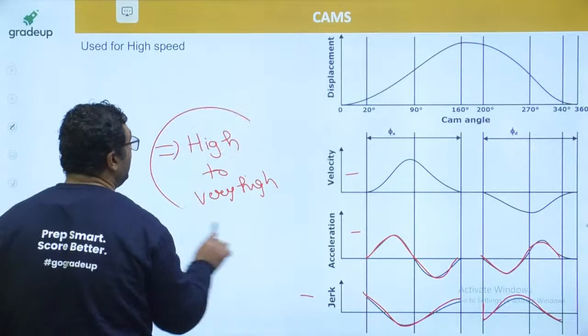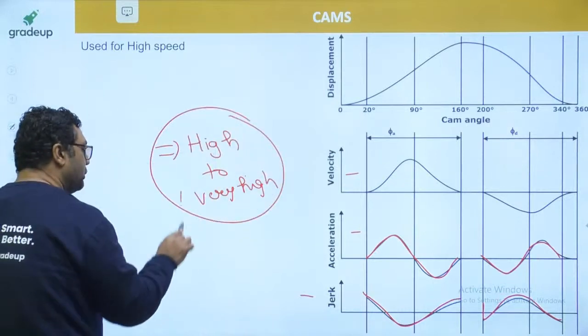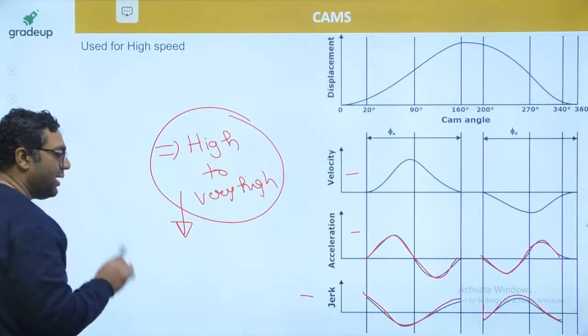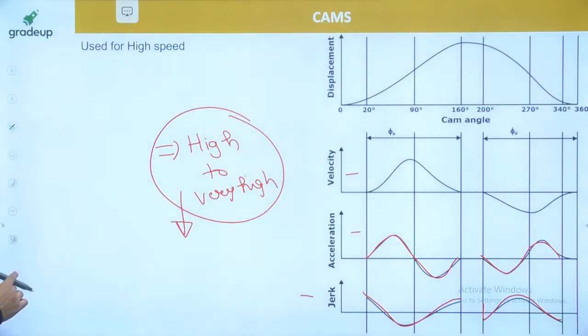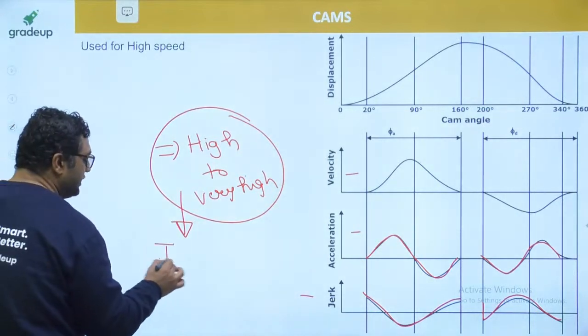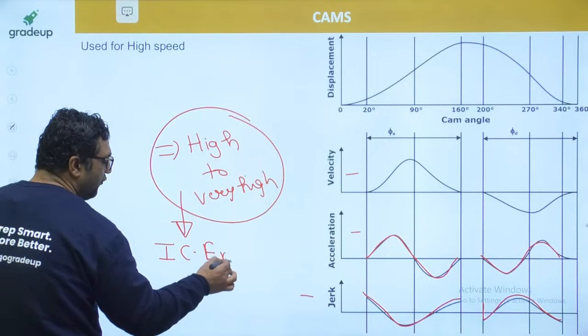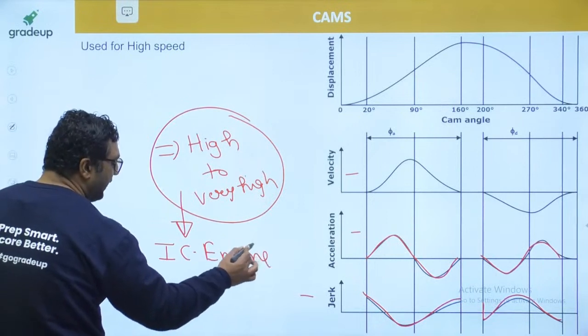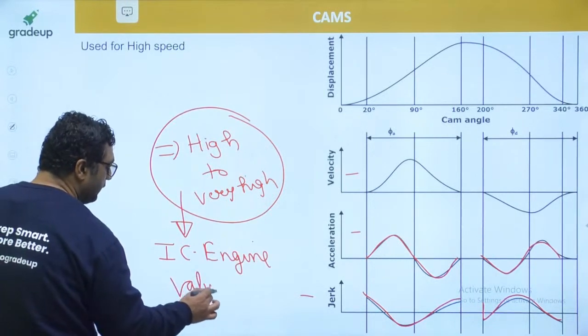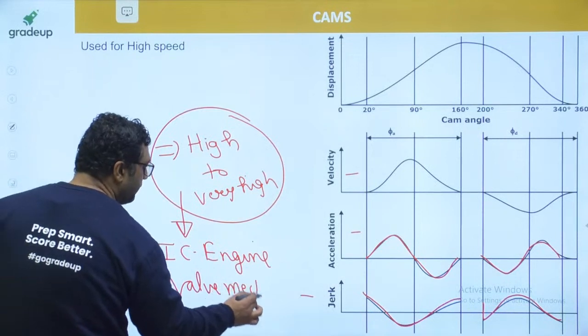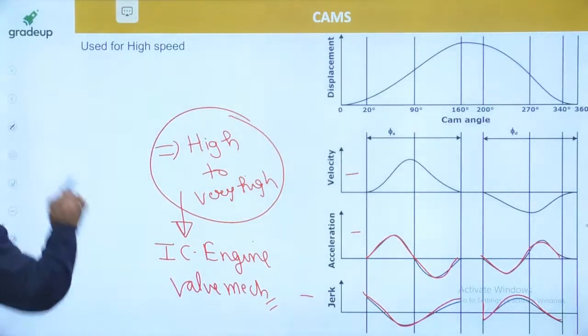So it is used for high to very high speed. And that's why I said, my dear, it is used for IC engine valve mechanisms. For IC engine valve mechanisms, we are using this type of motion.